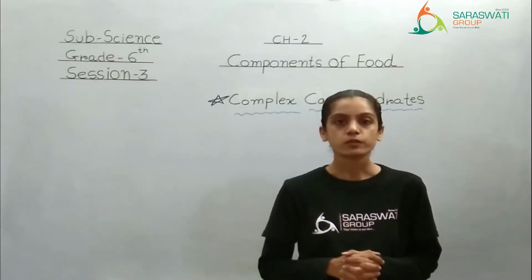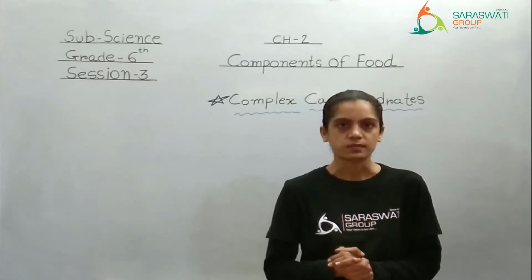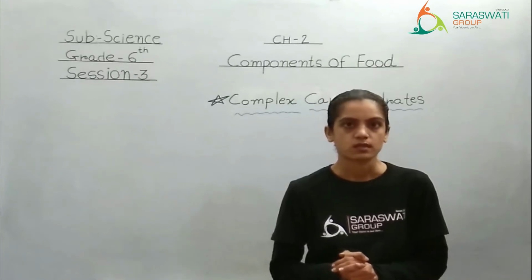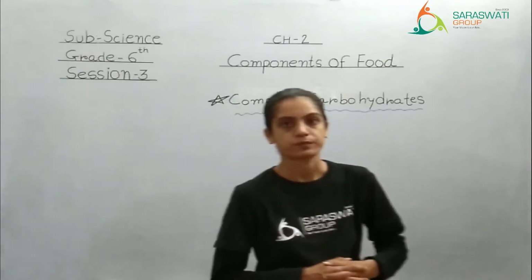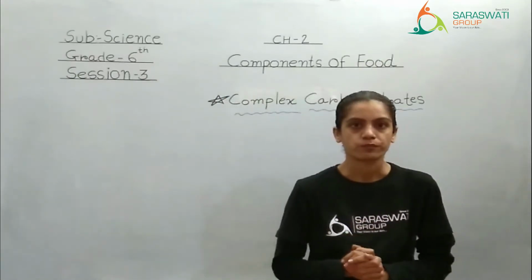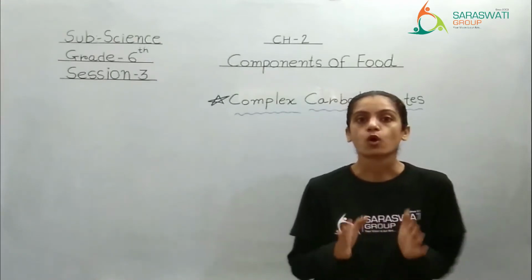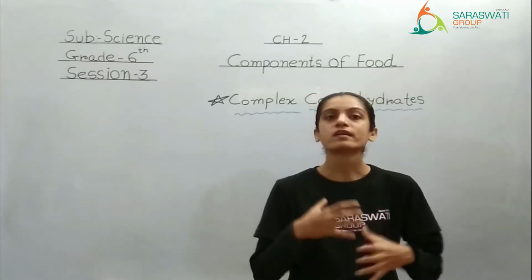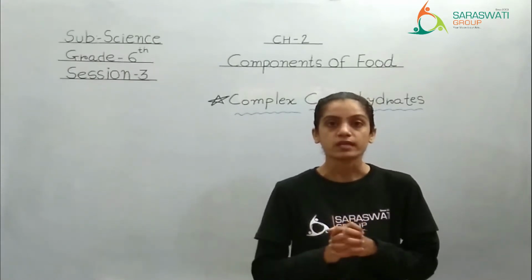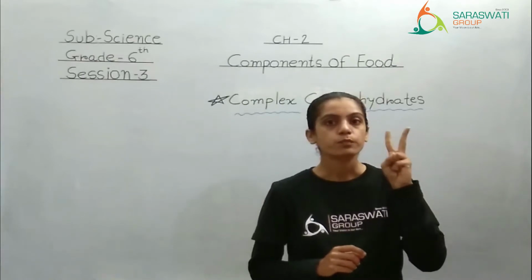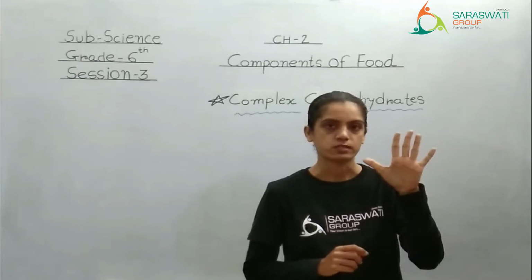But before we start the new topic, what should you have? Yes, your textbook and pencil. Now kids, what is the chapter's title? It is Components of Food. Right, that we know. We have understood the nutrients, and what kind of food is rich in what kind of nutrients. There are 5 nutrients in total: carbohydrate, protein, fat, vitamins and minerals.